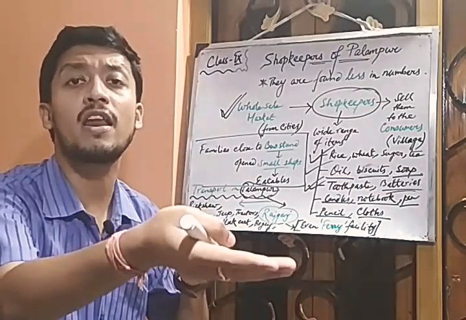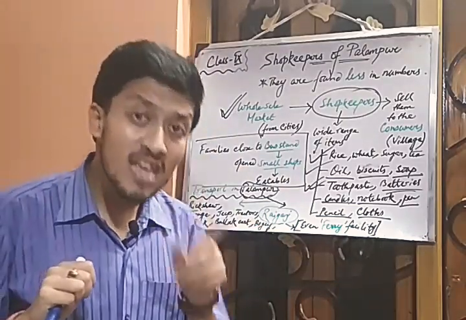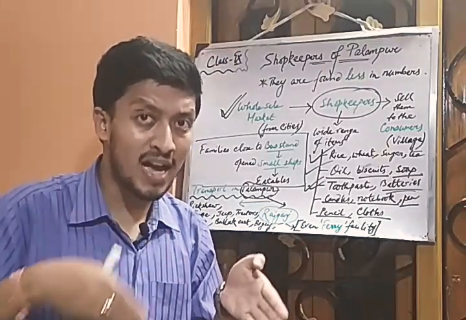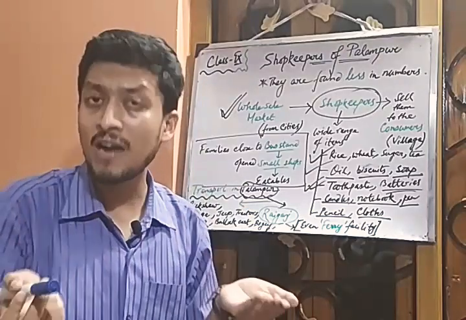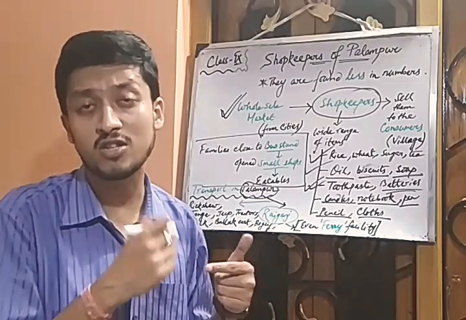From Palampur to where? From Palampur to Raiganj. There they even have a ferry system. So they have some waterway, and through that particular ferry system they travel to Raiganj. But apart from that waterway, there is also some landway, that is, road transportation.